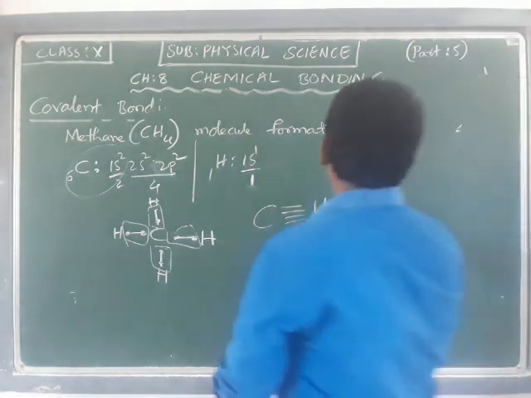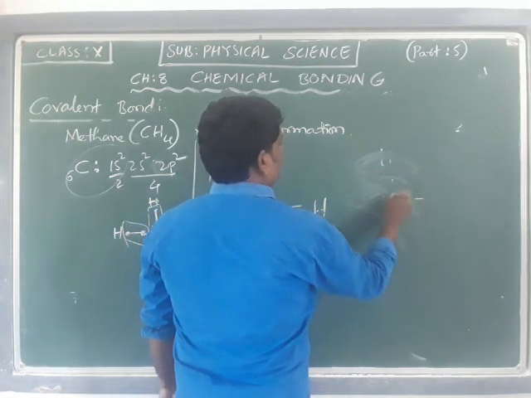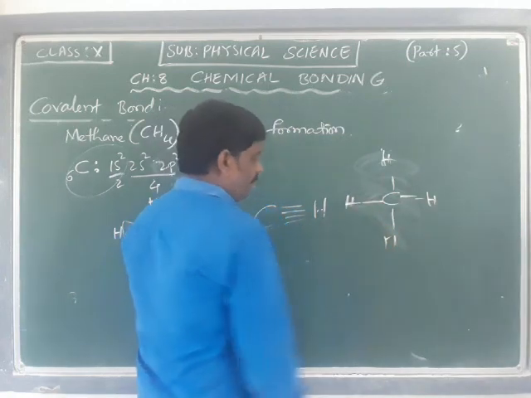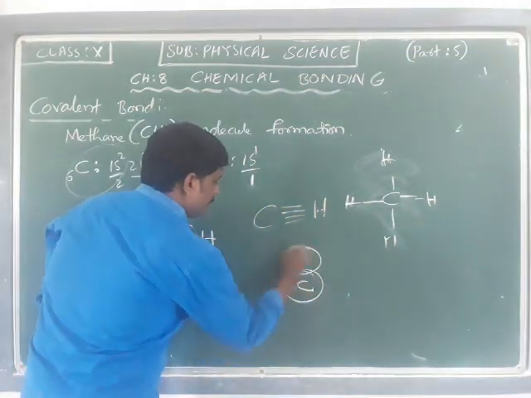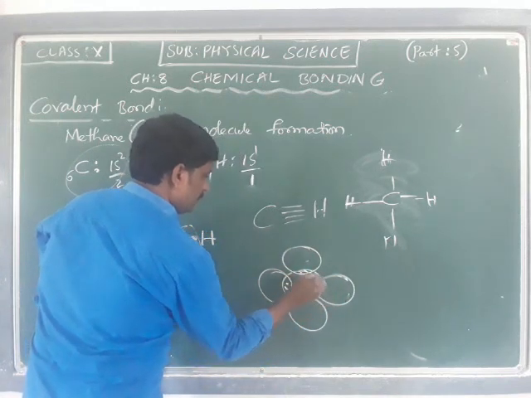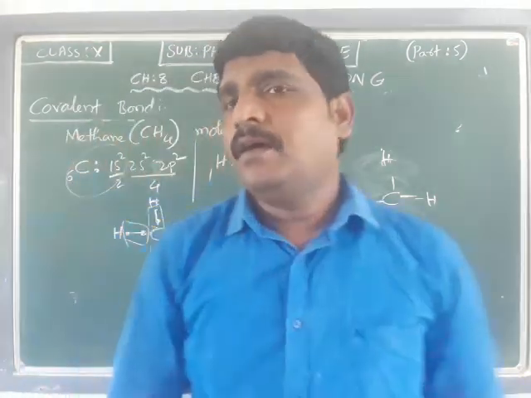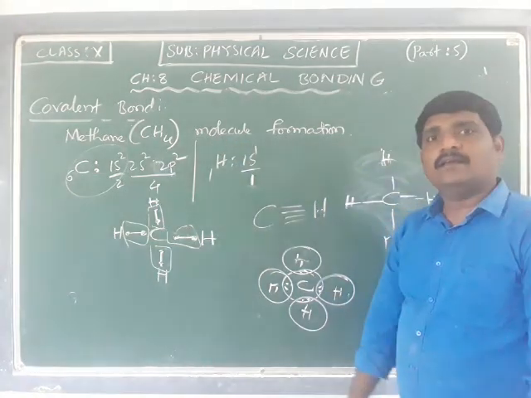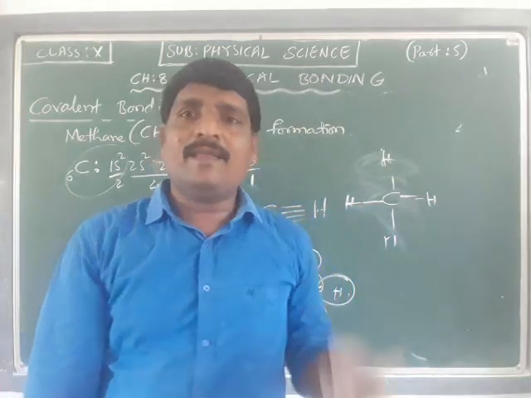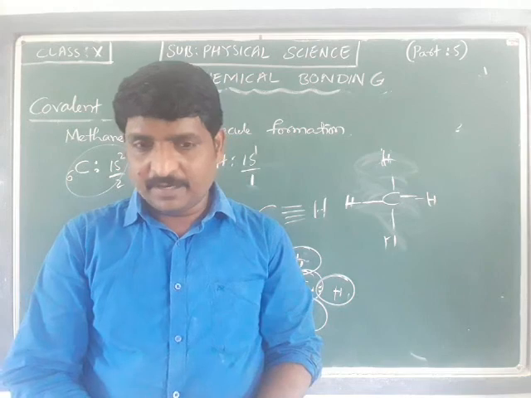That is nothing but C is going to have a bond. If you take the carbon, if I write C, it is going to form in this way. And a carbon as a central atom is going to bond with 4 hydrogen atoms to form a molecule of methane. Mutually shared, the bond between 2 dissimilar atoms. Carbon is one type of atom and hydrogen is one type of atom.